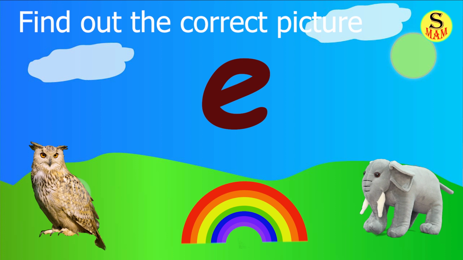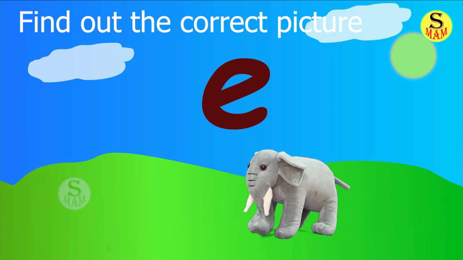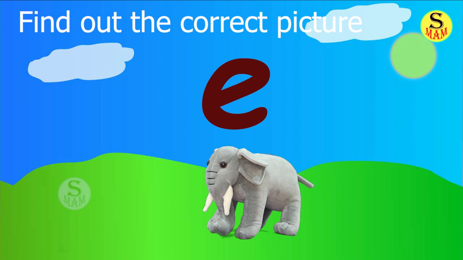Find out the correct picture. A letter is given. What is the sound of the letter? E sound, A. E sound, A. So, what are the pictures given? An owl, a rainbow, an elephant. Yes, you are right. The correct one is elephant.